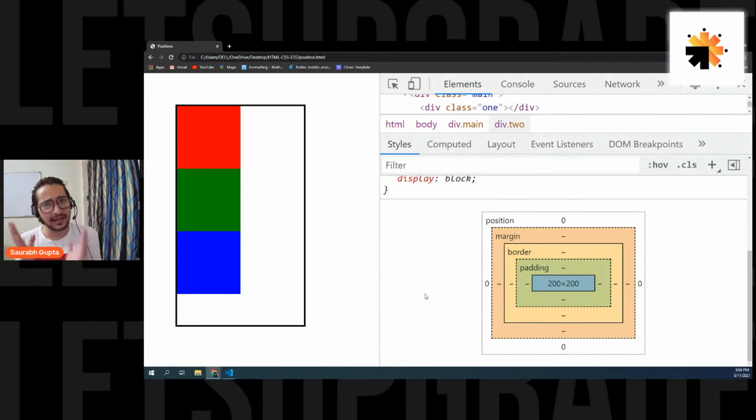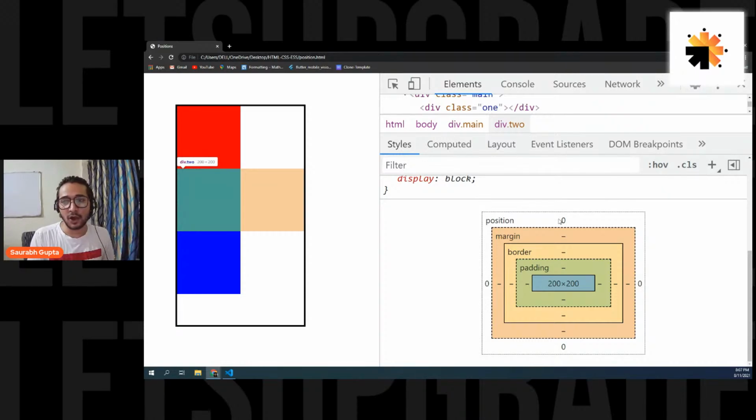Because whenever you give position relative, the element does nothing. It's always positioned according to its original place. And that's why the top, left, right, bottom, everything of that position is zero, because it is positioned according to its original place. So no harm to it. Normally relative does almost nothing if you look at it. But position is added and you have this extra thing: top, right, bottom, and left.